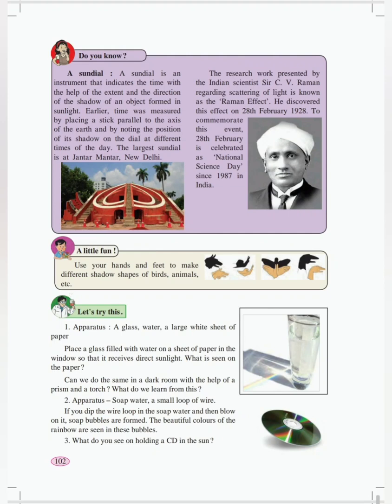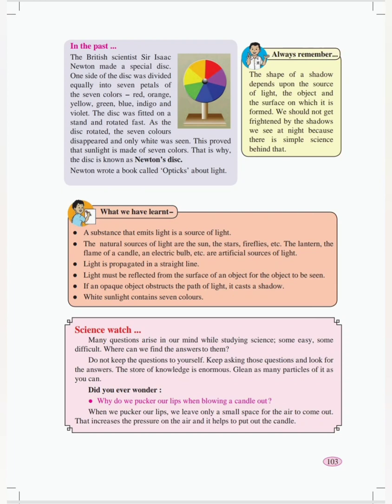You can also see the same 7 different colors on a CD disk. When you hold a CD disk under sunlight, you can observe 7 different colors. The same colors are obtained during rain in the presence of sunlight. Yes, so you can see the rainbow. These 7 colors are red, orange, yellow, green, blue, indigo and violet. These are the 7 different colors, and that disk is called the Newton disk.